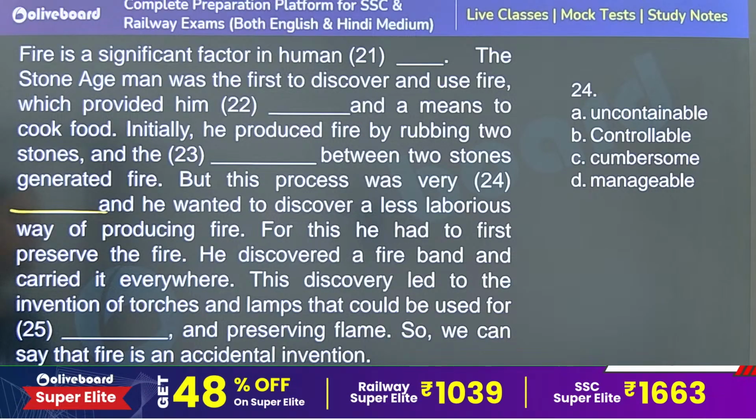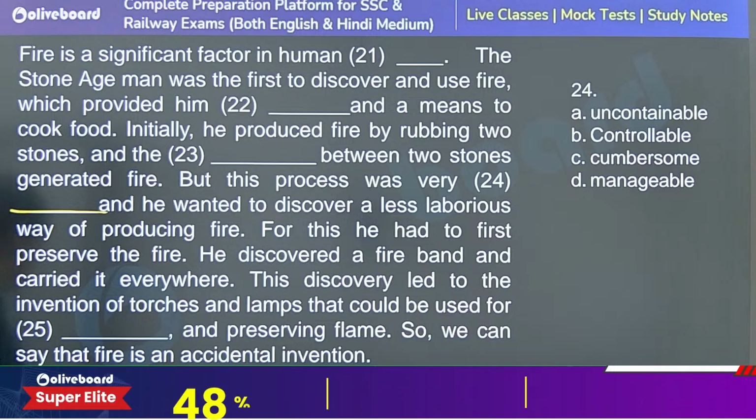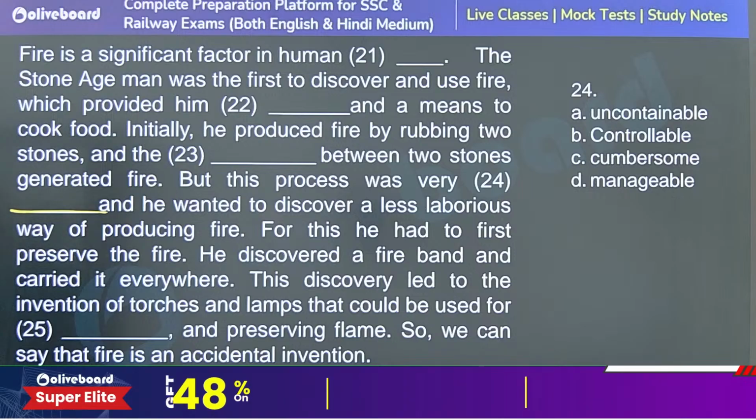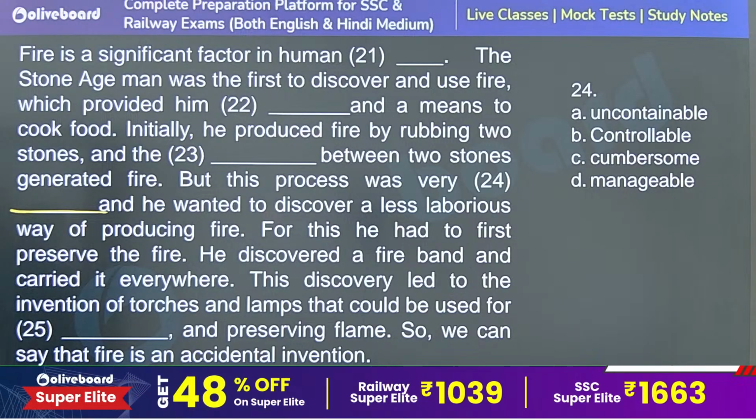But this process was very dash. How was that process? Whenever that early man needed fire, he needed to create friction, and with that friction he might get a spark of fire, and with that fire he needed to create a huge fire again.